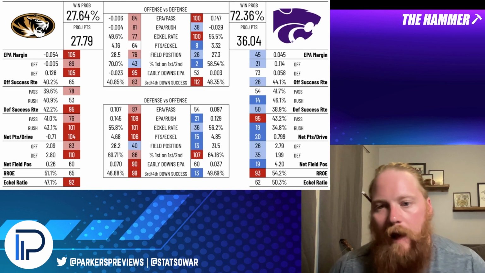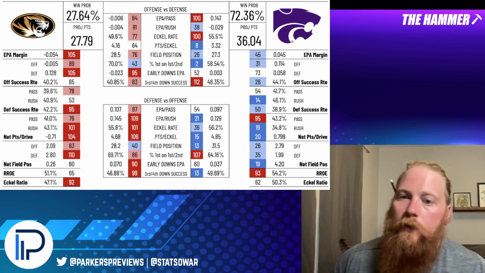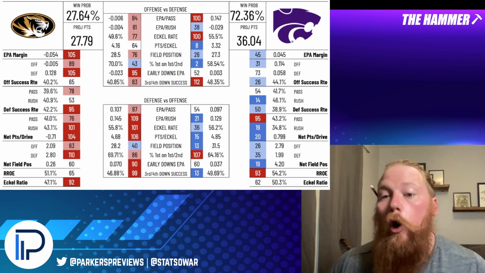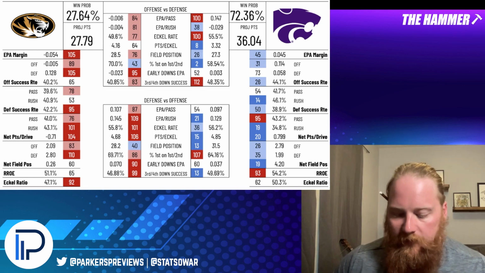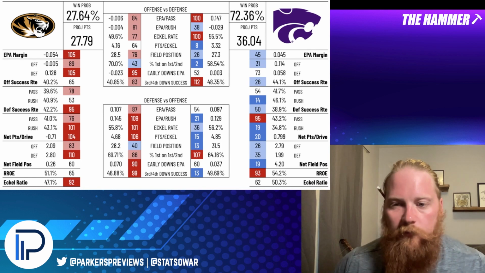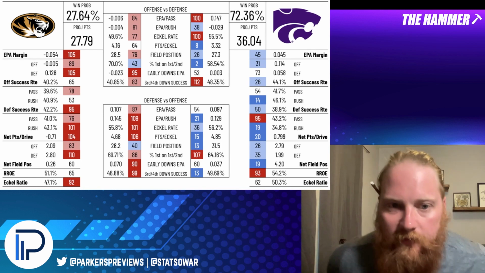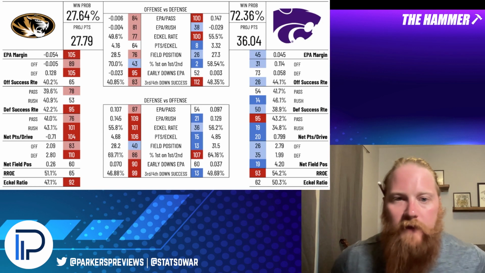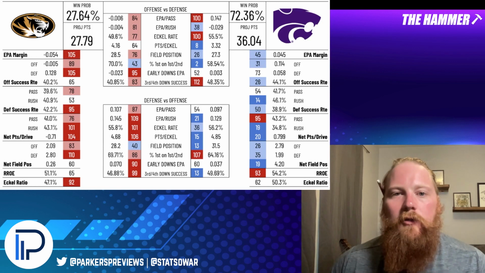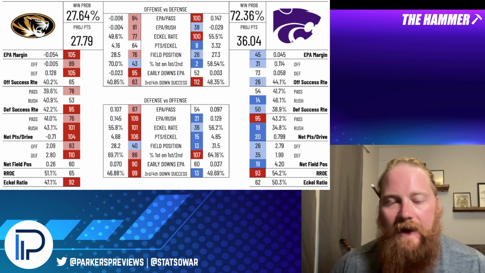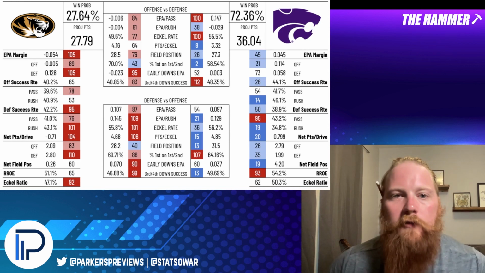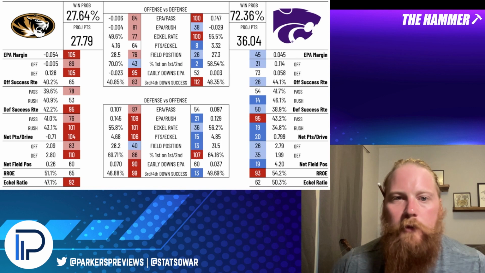Sometimes you'll see really big outliers, like the air raid teams will be really, really high or really, really low in rush rate over expected. And sometimes the triple option teams, maybe some of the more old school teams, will be a lot higher in that rush rate over expected. So that's just a measure of style that helps me say, all right, they're pretty balanced. And looking at their efficiency on offense, they were 84th in EPA per pass, 81st in EPA per rush. Both of those numbers are slightly negative, just below 0.